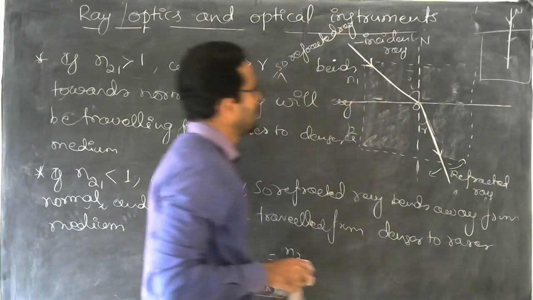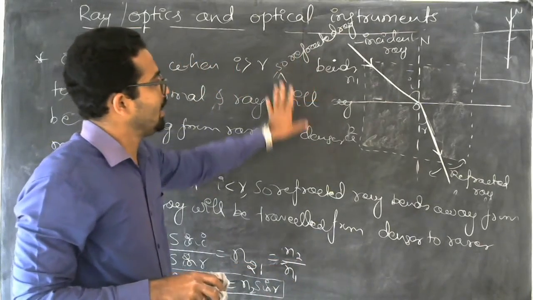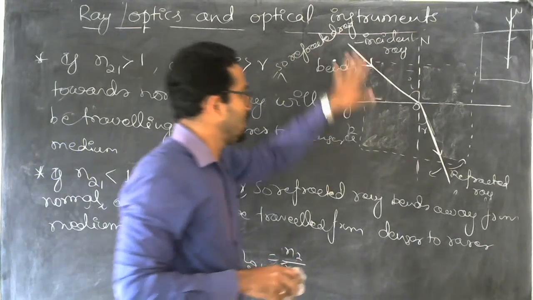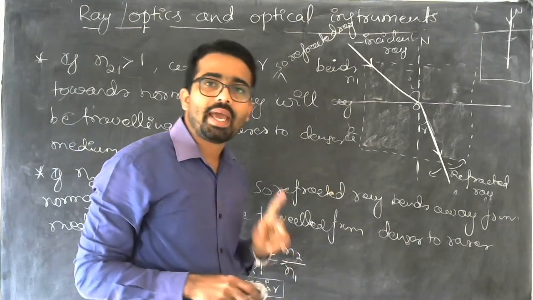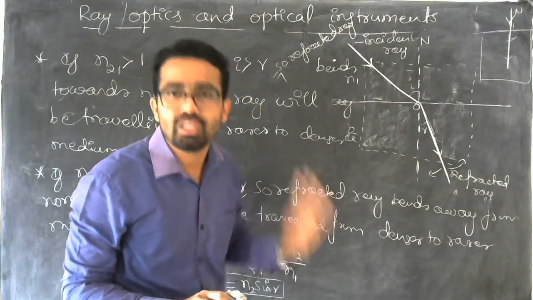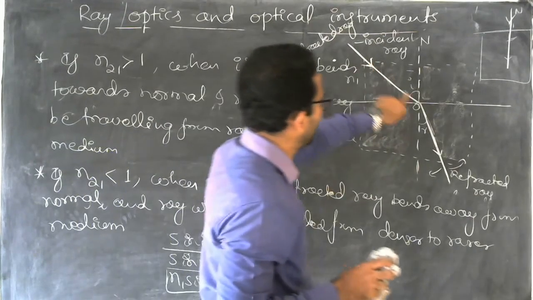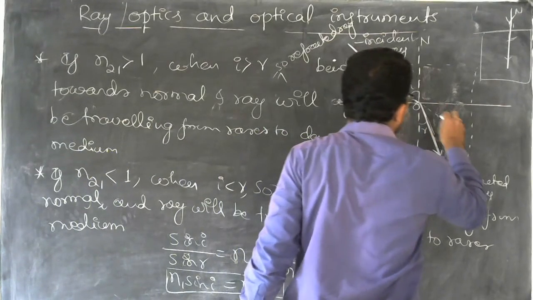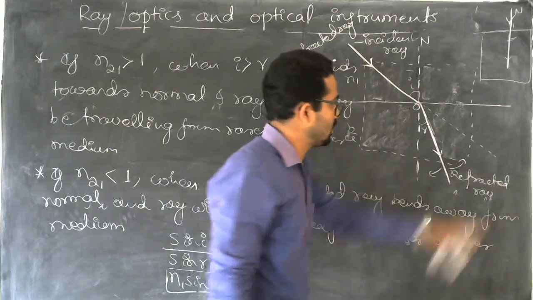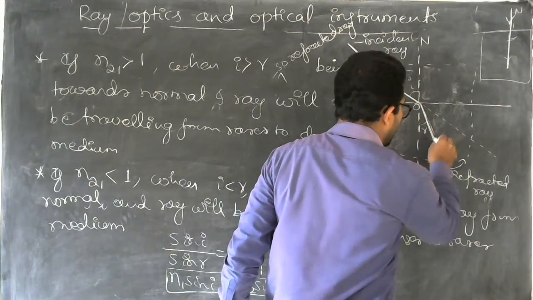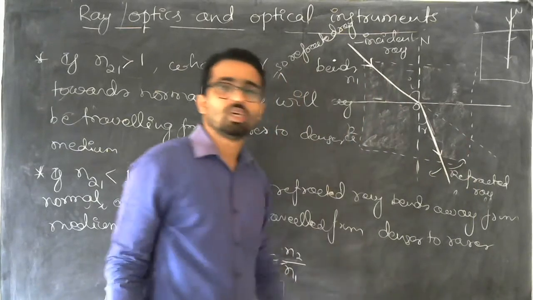Here the ray is moving from one medium to another, and while moving so, the direction of the ray changes. It should pass straight like this, as you saw in the animation, but it will bend and change its direction.